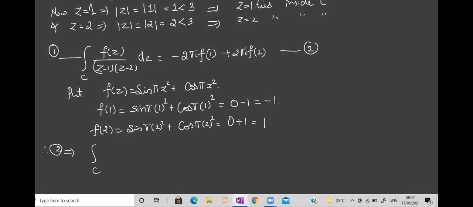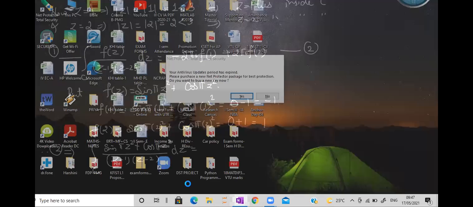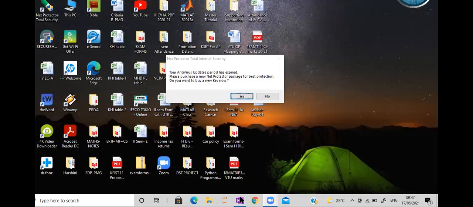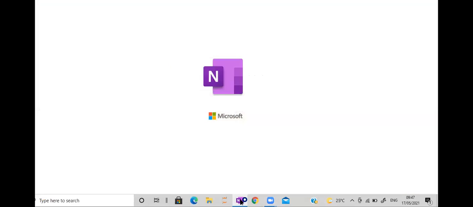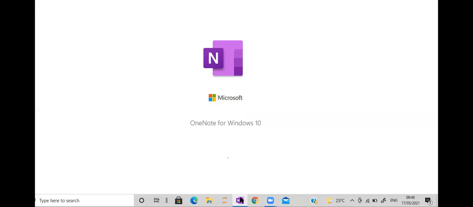So integration over c. What do I have to write in place of f of z? Integration over c of (sin pi z square plus cos pi z square) upon (z minus 1)(z minus 2) dz is equal to minus 2 pi i, and what is the value of f of 1 that we have got? Minus 1.